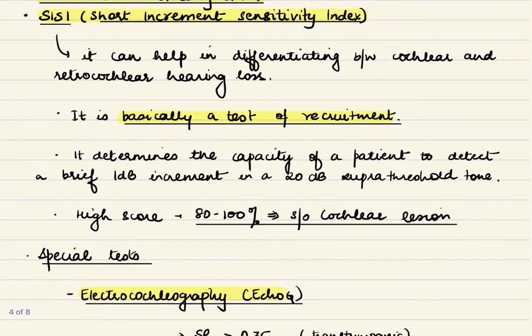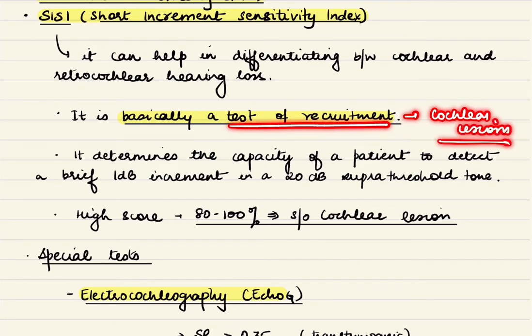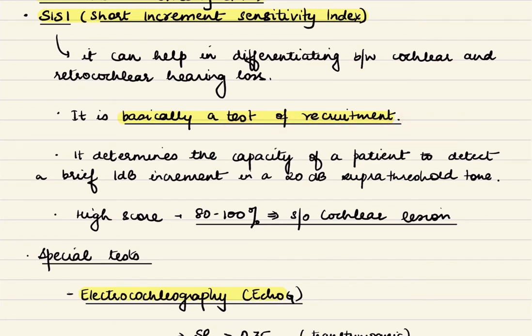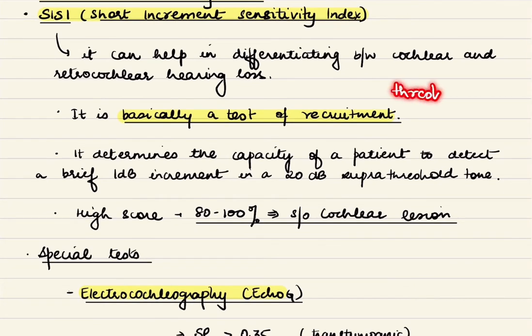Now, another test we can do is SISI, that is short increment sensitivity index, and it can help us in differentiating between cochlear and retrocochlear hearing loss. How so? Because it is a test of recruitment which is seen in cochlear lesions. Now, what we do in this test is that we first determine the threshold in the affected ear, and we test the ability of the patient to detect small increments in a suprathreshold tone.